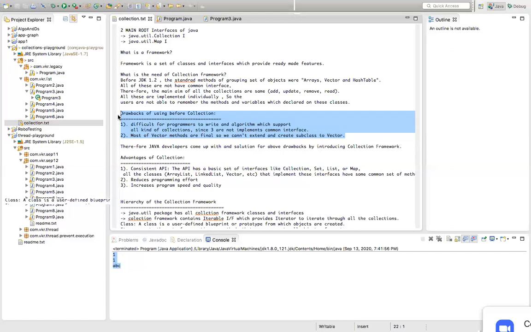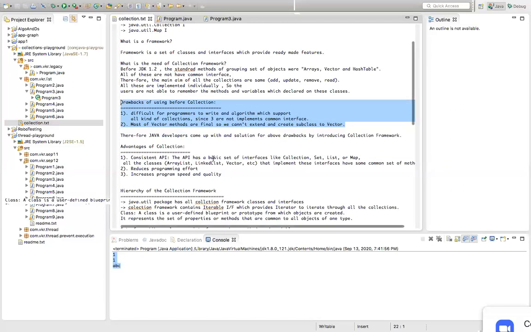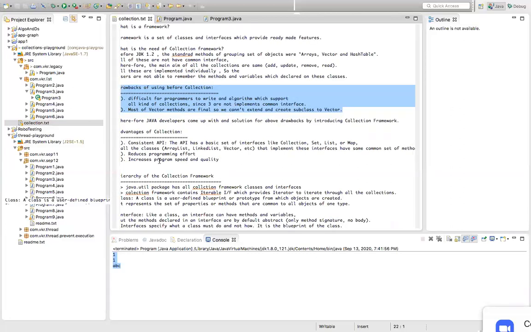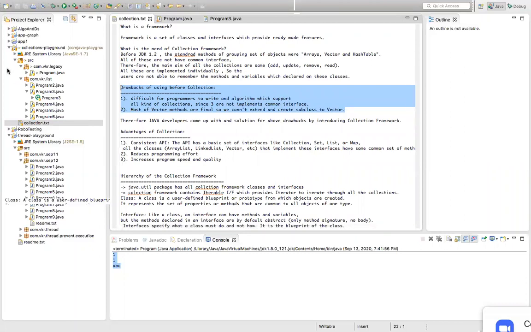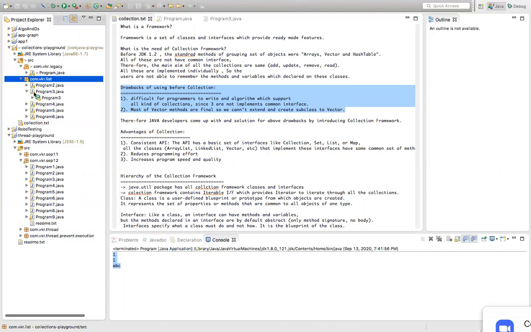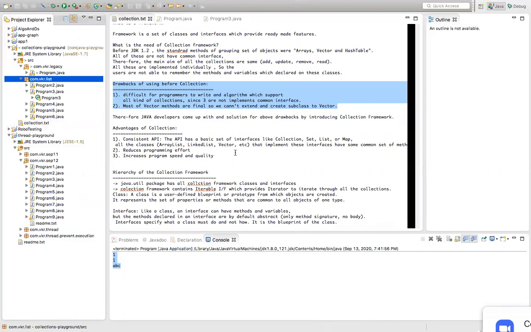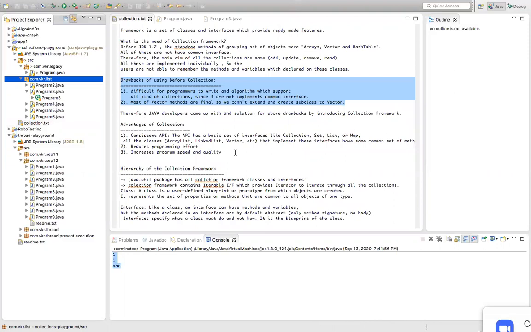To address these drawbacks, they introduced the collection API in JDK 1.2. Now, what have they done in JDK 1.2?